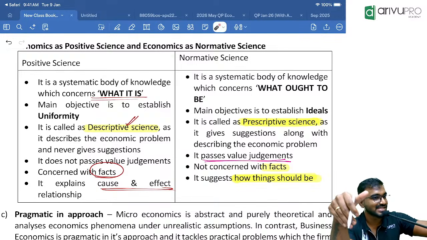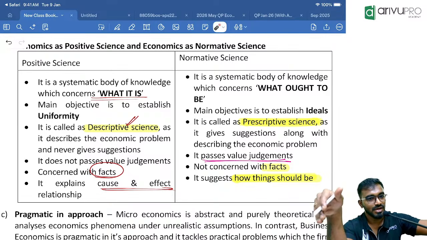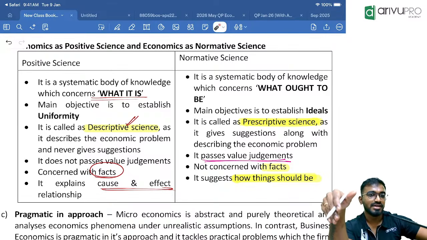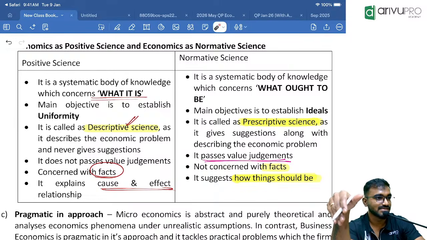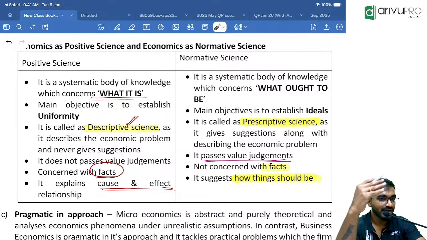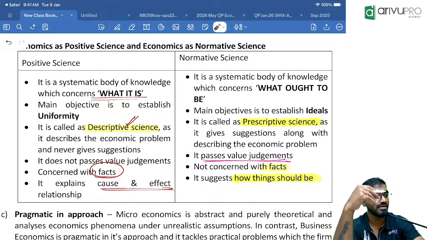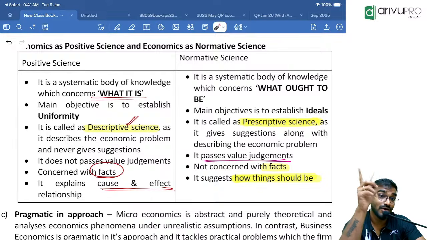Now, let me make a statement. You tell me whether it is positive or normative. There is a cyclone effect in Bangalore. There is heavy rain expected in Bangalore for the next 3 days. They just defined the problem. Now, along with that, due to a cyclone effect, Bangalore is expecting heavy rainfall in the next 3 days, and schools and colleges are advised to close down. Normative. Schools and colleges are advised to close down.